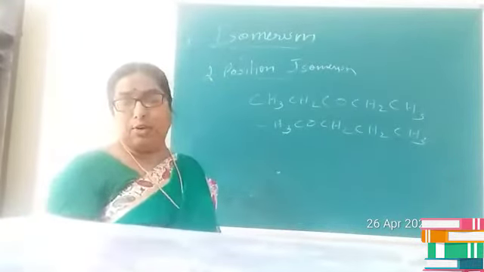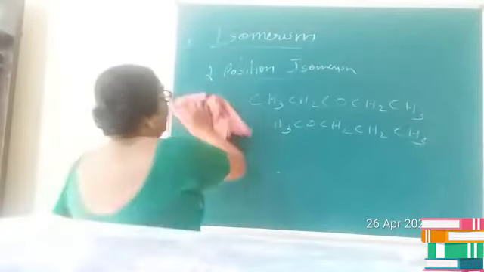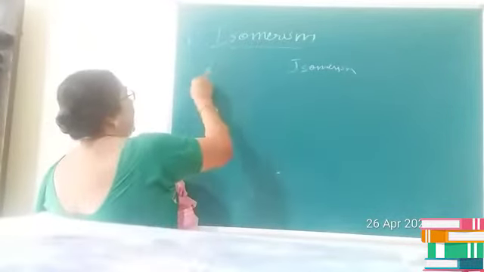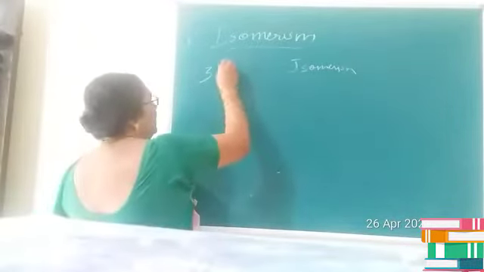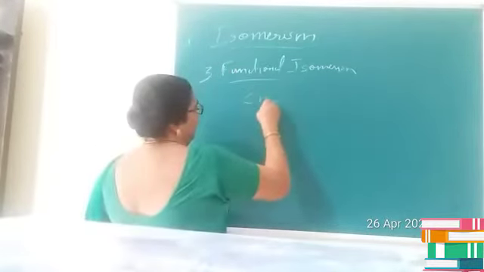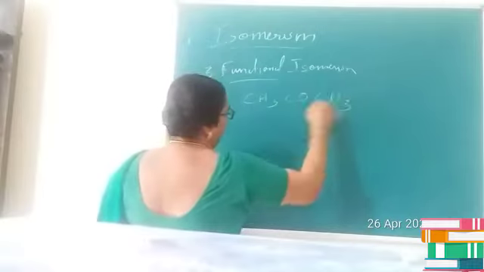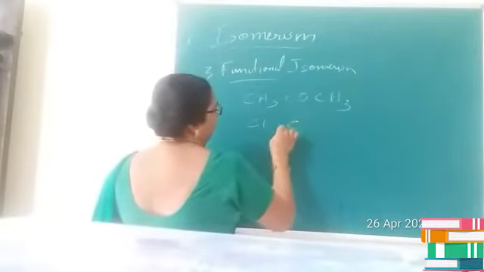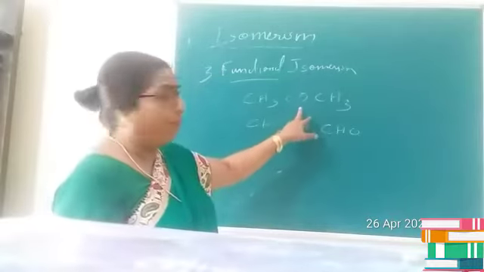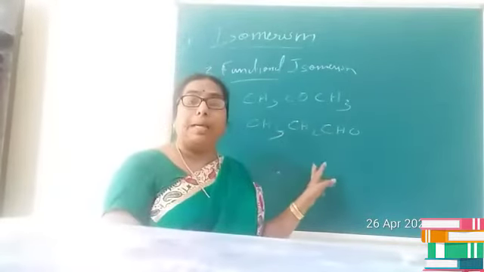So position isomerism is the type of structural isomerism in which compounds show a difference in the position of the functional group. The third type of structural isomerism that aldehydes and ketones show is functional isomerism. Let us consider the compound CH3COCH3. Children, can you tell me the name of this compound? Yes, it is propanone. The first one is propanone and the second one is propanal.